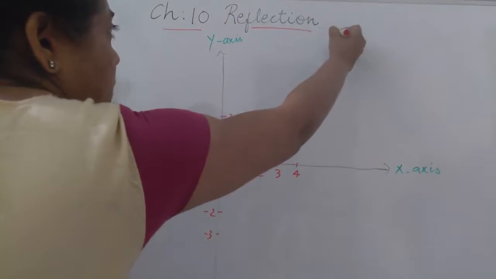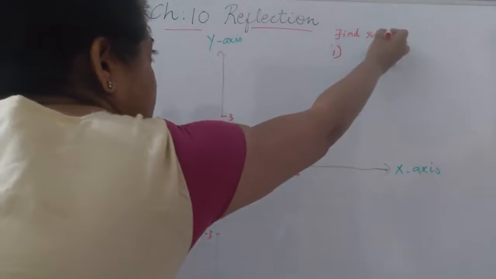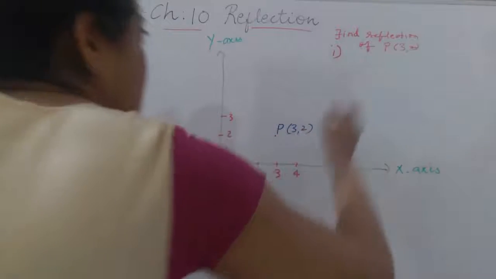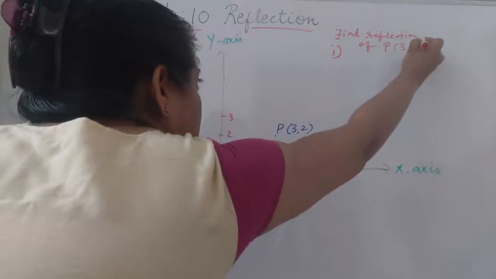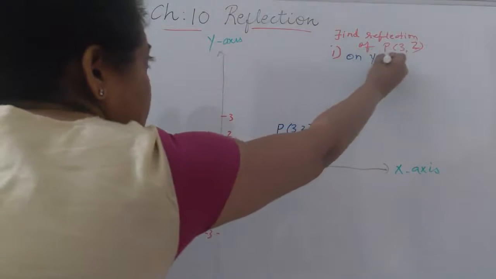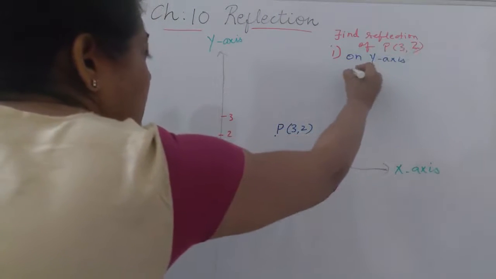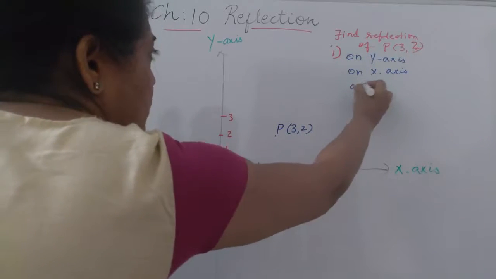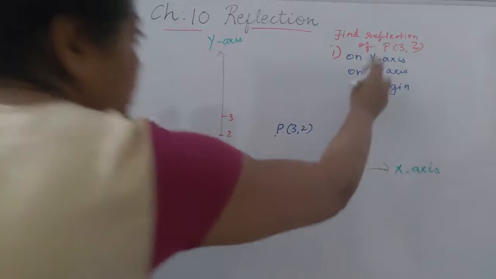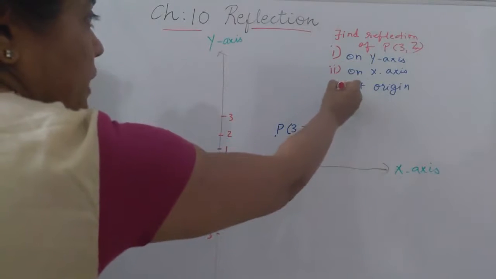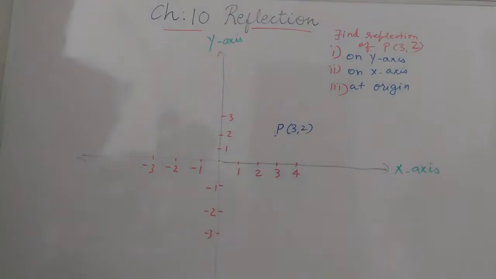First is find the reflection of P(3, 2) on the y axis. Second is on the x axis, and third is at the origin. So we are going to study these three things now. Students, there are rules also that I will explain later. First of all, I am explaining what reflection is without any rule.